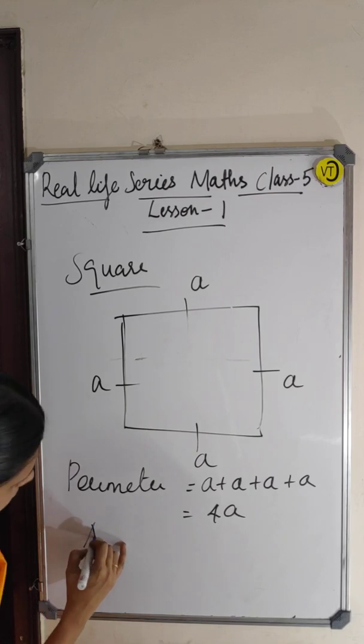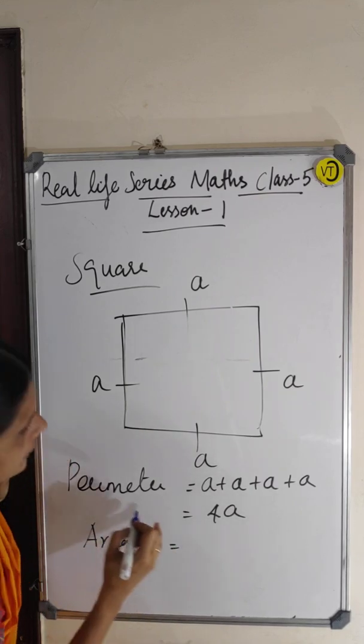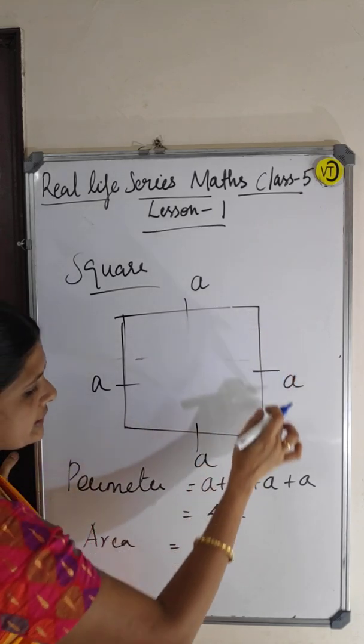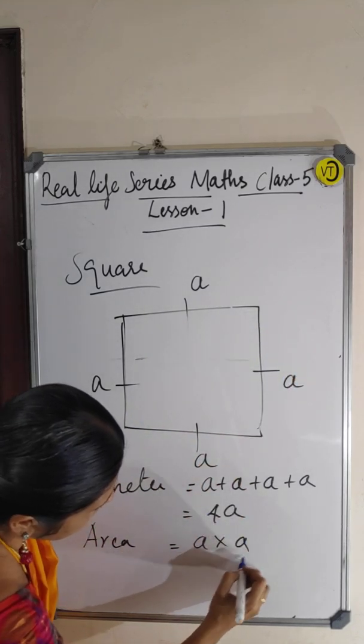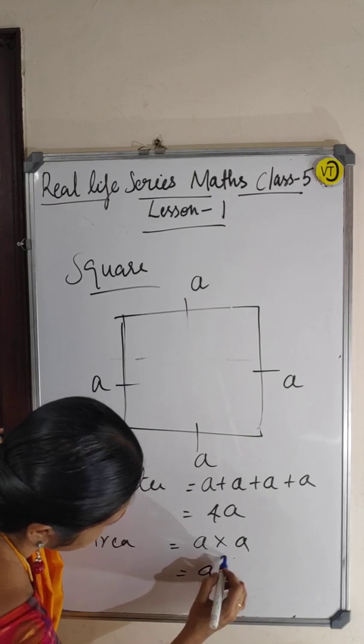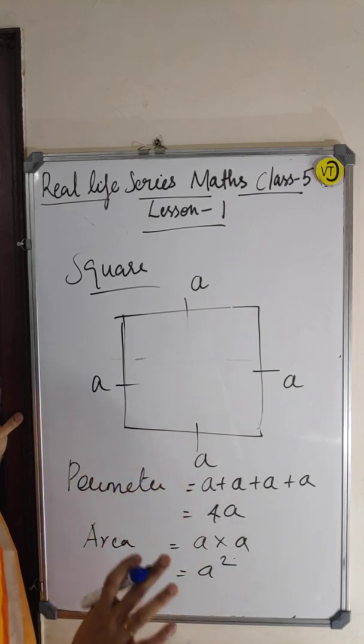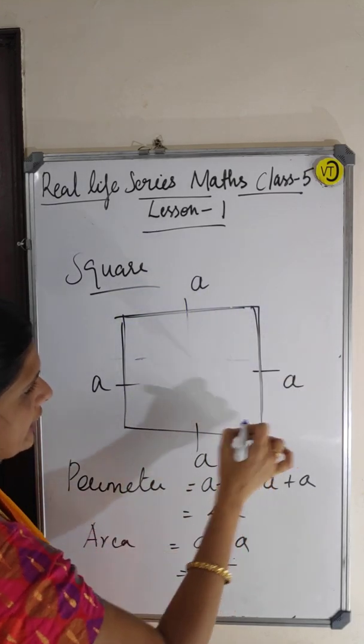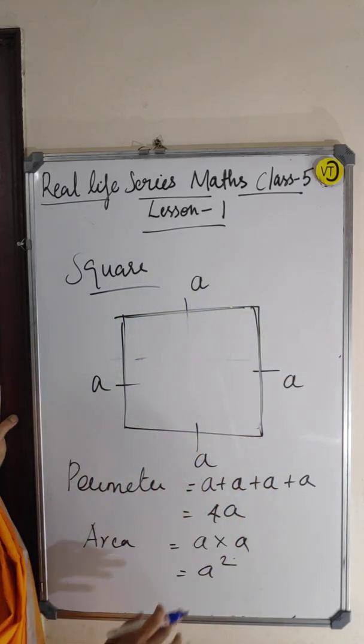Okay. What about the area? Area means A into A. You have to multiply one side and the other side. So this is A into A, which is equal to A square. A is nothing but a side. What does A mean? Side. This is one side. So A means this is the side, right?